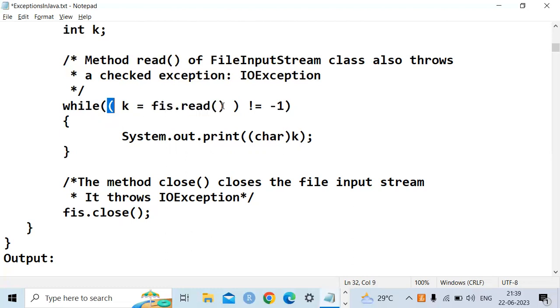How long will it read? Till k not equal to -1. It means till the end of the file. Okay. Till the end of the file, it reads one by one character and displays it.